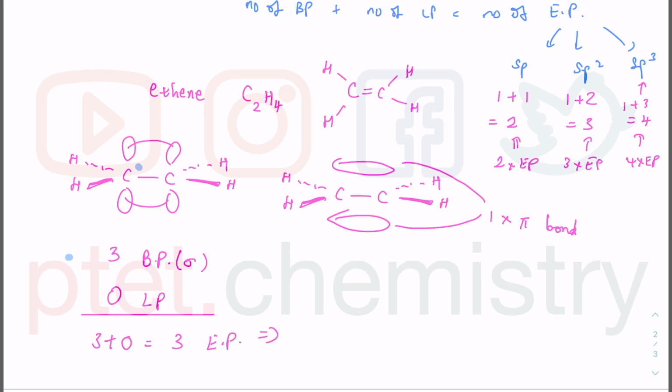When you have 3 electron pairs, we know the carbon uses the 2s, this is carbon 2s, and the carbon 2p, you have 2px, 2py, and 2pz. Doesn't matter. You have 3 electron pairs. As we said earlier, if you have 3 electron pairs, you will have 1 plus 2, because you just have one of the 2s orbital involved. So it's s, and then how many p is required to mix with one of the 2s to give you 3? 1 plus 2 equal to 3, so it has to be carbon sp2 hybridization.